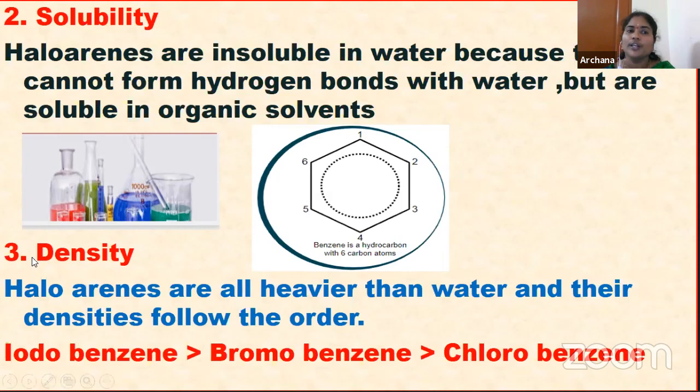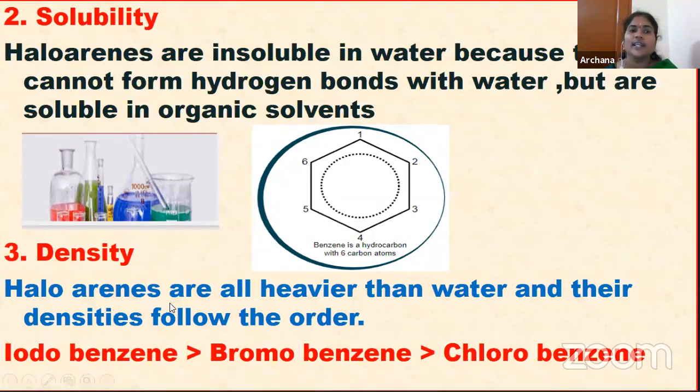You already know this from your first year chemical bonding. Hydrogen bond means electrostatic attraction between the positively charged hydrogen atom and negatively charged, more electronegative atoms like fluorine, oxygen, nitrogen; then it forms the hydrogen bond. But is there any such atom in haloarenes? No. Therefore, they do not form hydrogen bonds with water, so they are insoluble in water. These haloarenes are soluble in organic solvents.